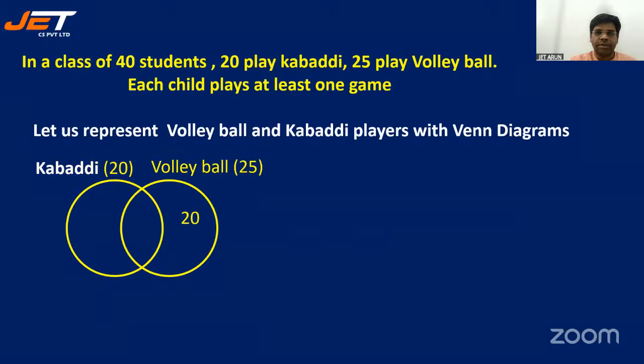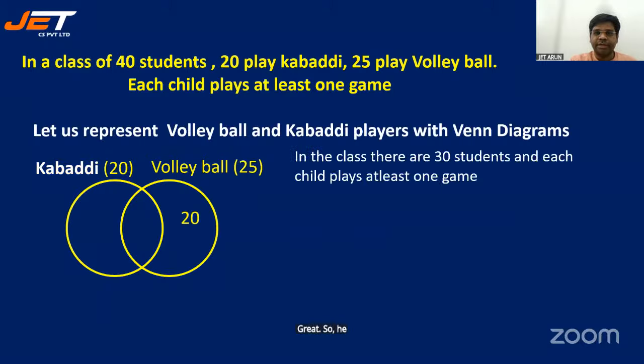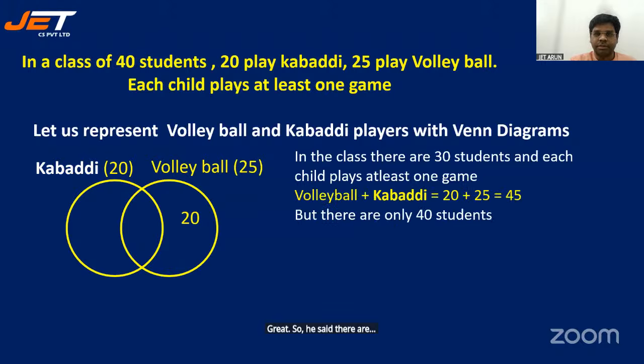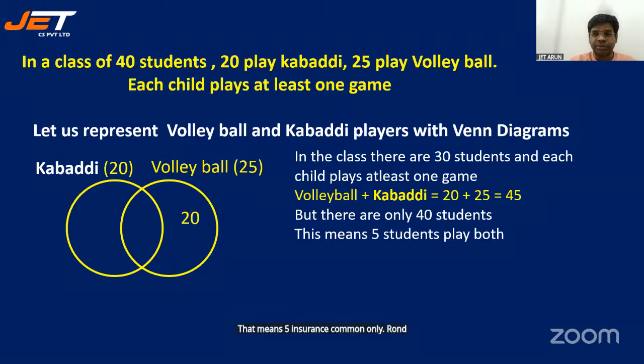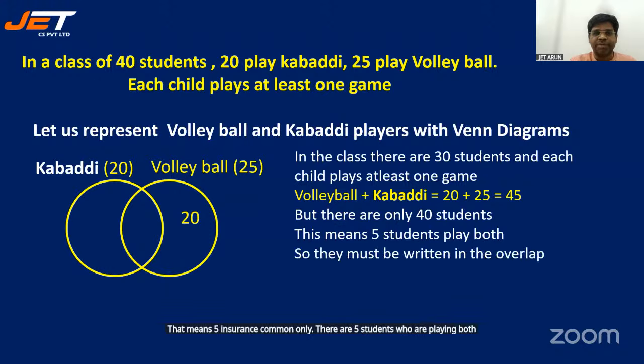Right? So he said there are 40 students. Volleyball plus kabaddi is 25. 20 plus 25 is 45, but there are only 40 students. That means 5 students are common, playing both. There are 5 students who are playing both volleyball and kabaddi. So 5 will come in between.